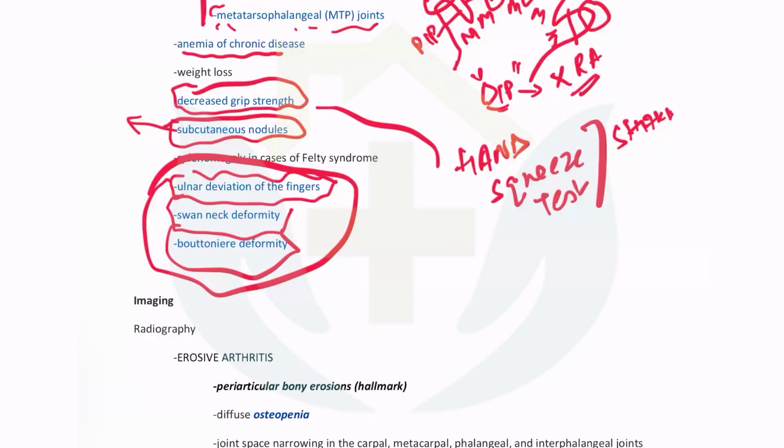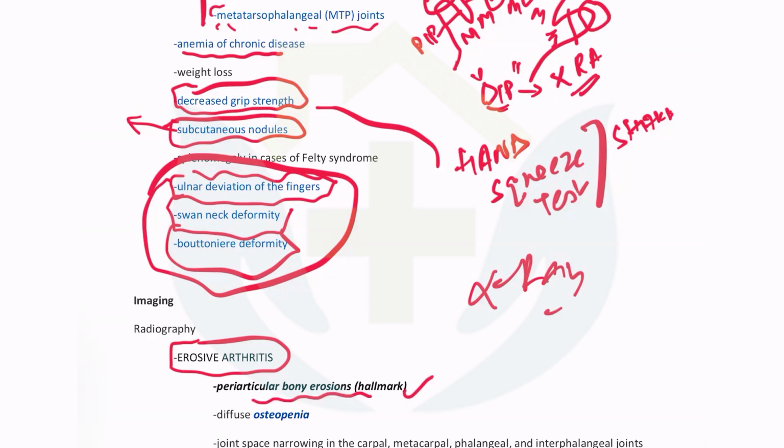On imaging, X-ray, not many people are ordering for rheumatoid arthritis. It is a very important test. Why? Because you can see the erosive nature of this arthritis. Although it is not as erosive as psoriatic arthritis, which is so erosive that it is known as arthritis mutilans, it literally destroys the joints. But rheumatoid arthritis also has a significant erosive element. Particularly, bony erosions are there.